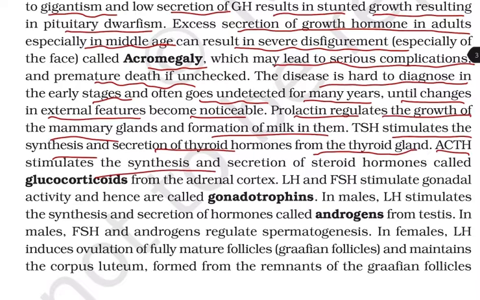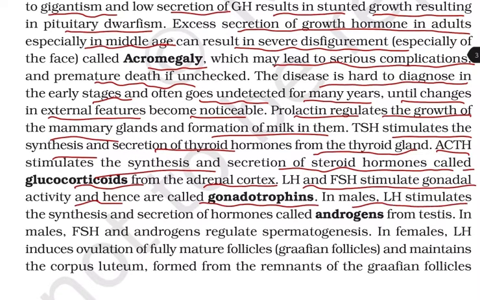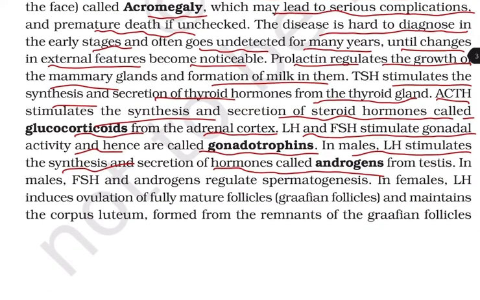ACTH stimulates the synthesis and the secretion of steroid hormones called glucocorticoids from the adrenal cortex. LH and FSH stimulate the gonadal activity and hence are called gonadotropins. In males, the LH stimulates the synthesis and the secretion of hormones called androgens from the testes. In males, FSH and the androgens regulate spermatogenesis.